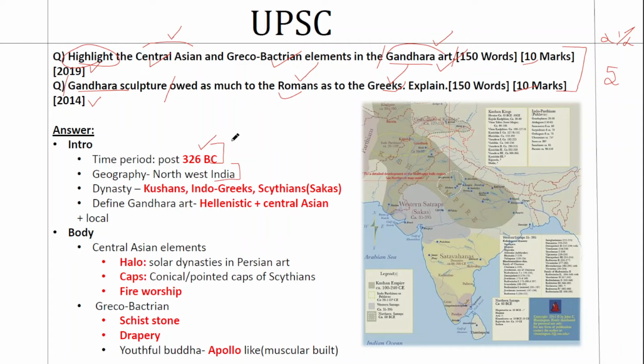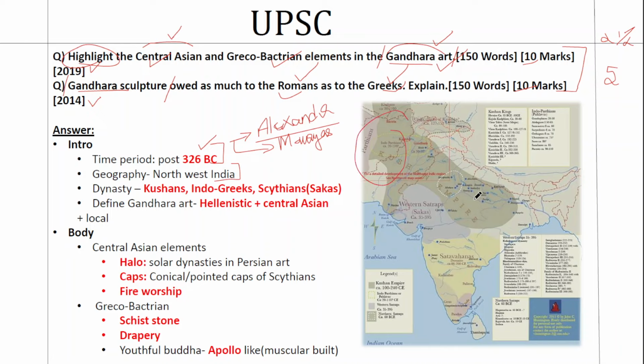What is the relevance of 326 BC? That is the time period when Alexander the Great invaded India. So Alexander invaded India in 326 BC. After that, you have a long reign of the Mauryas in India. And after the decline of the Mauryas, you have instability in this region.